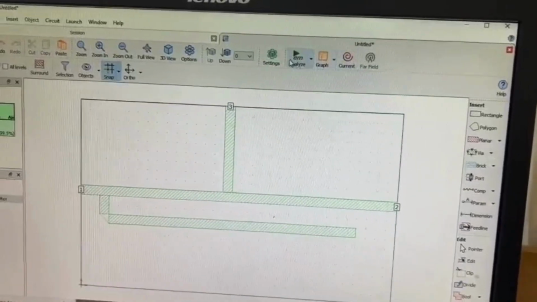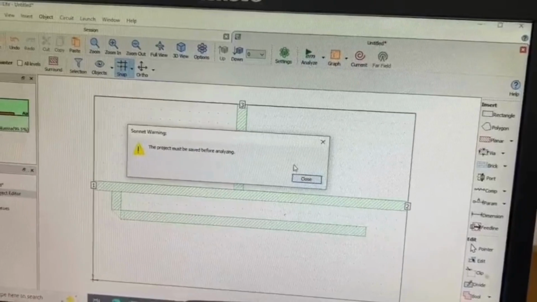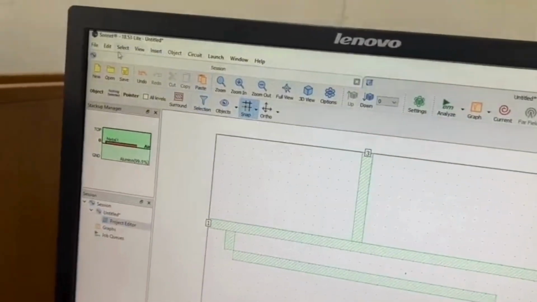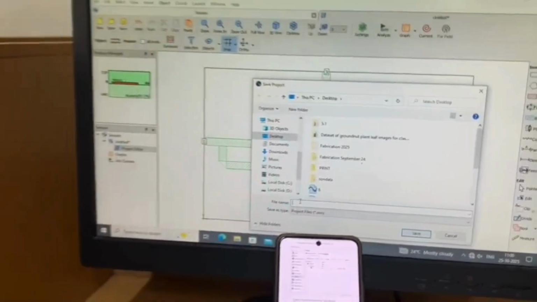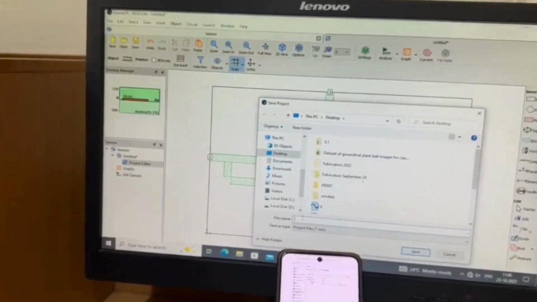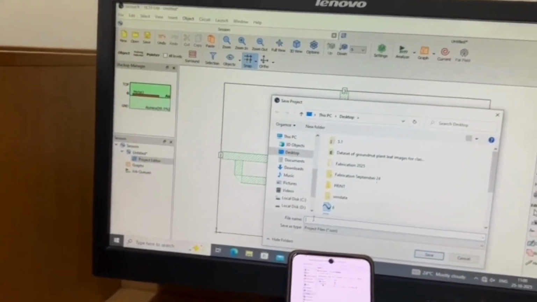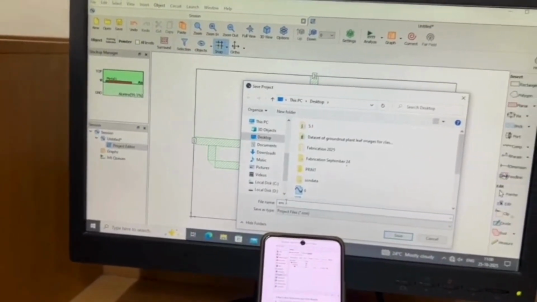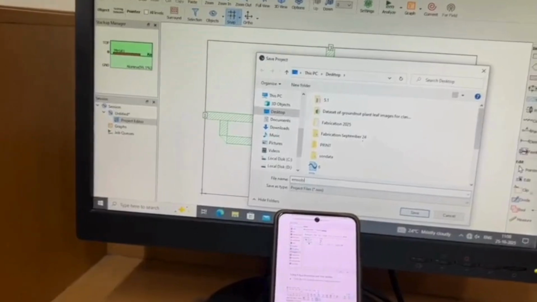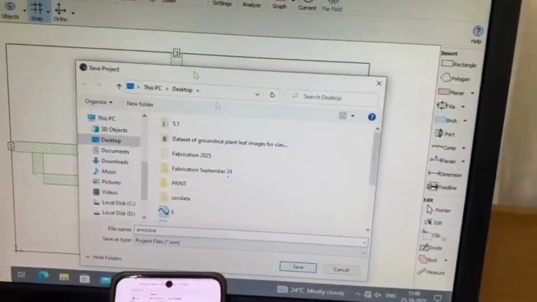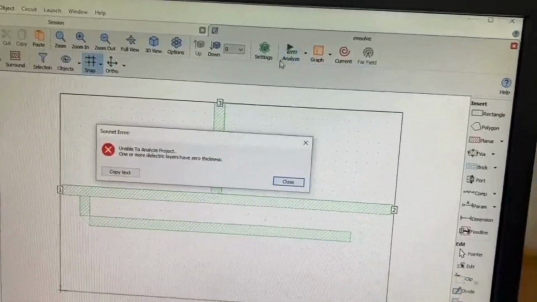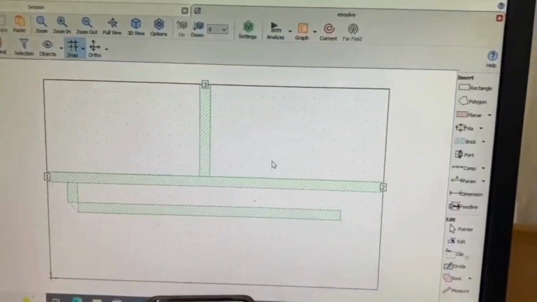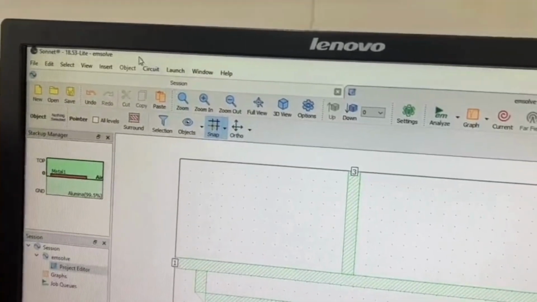Now click on the EM analyze button and before that save the file. Then click on analyze. So we have forgotten to add a small thing.